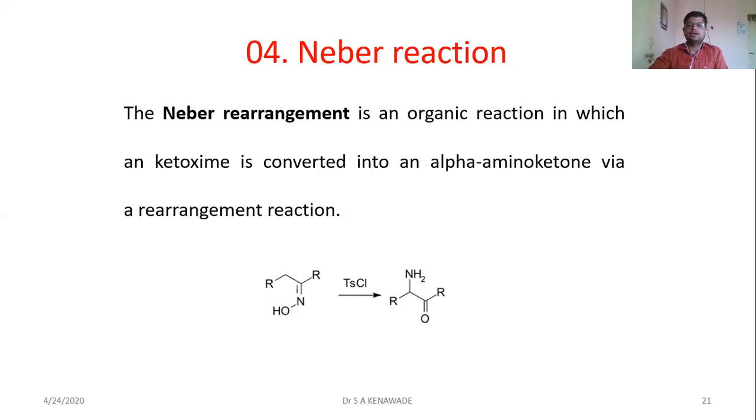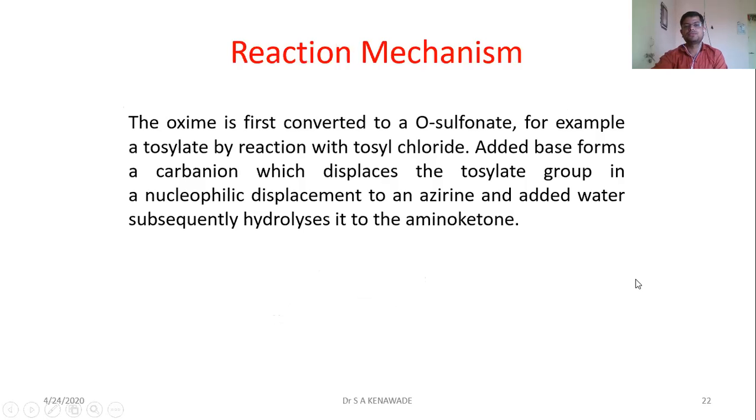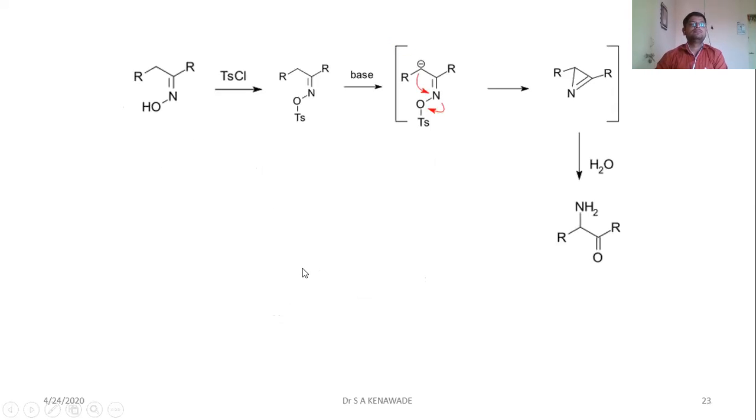If you can see on your screen, here this is the NOH group, which is rearranged to its alpha position, and the OH group is lost and nitrogen becomes NH2. This is alpha amino ketone. What happened? This is the mechanism.